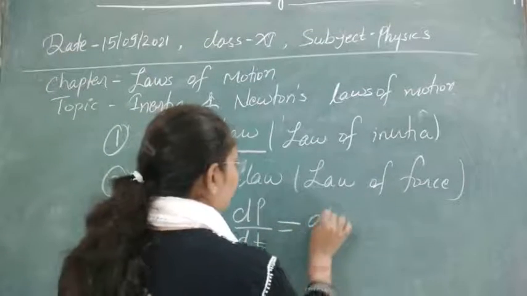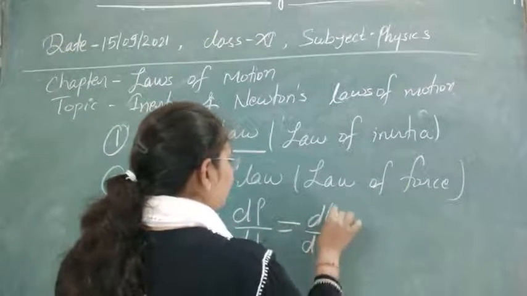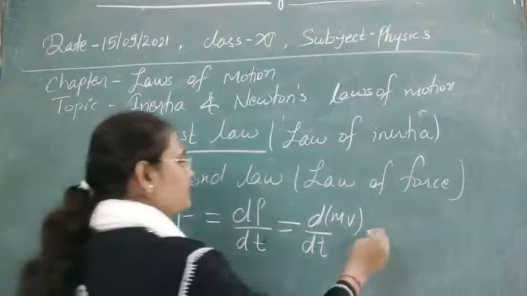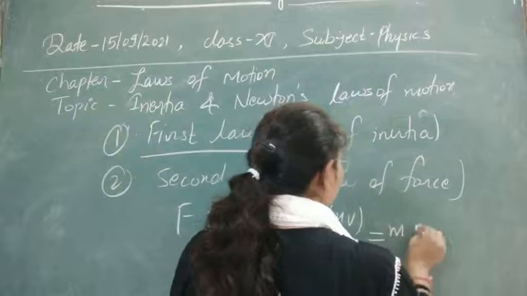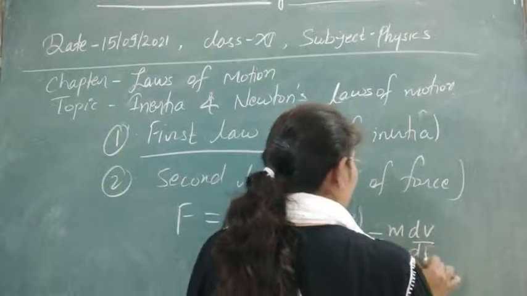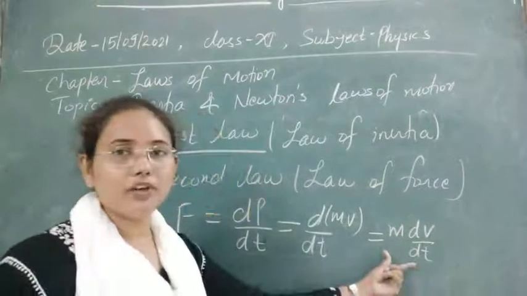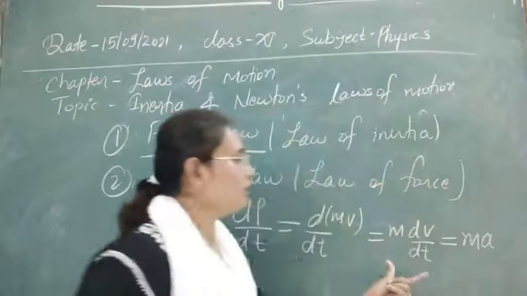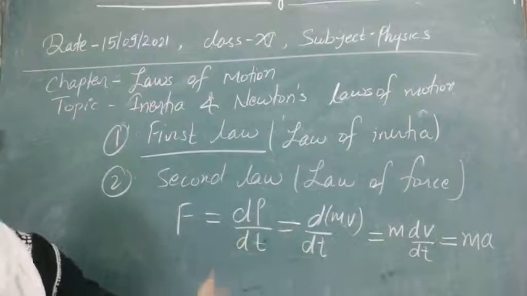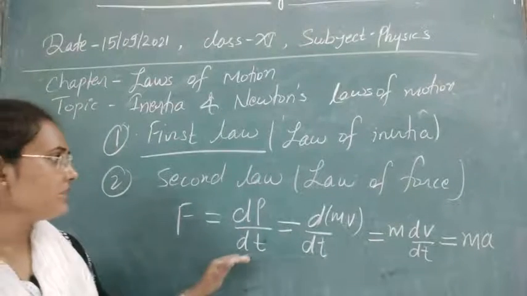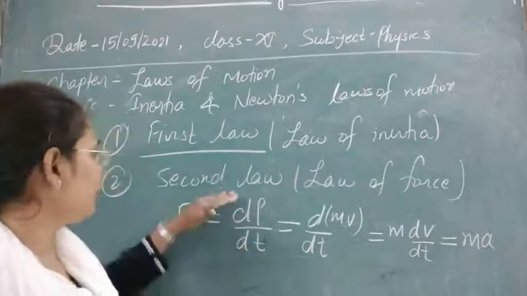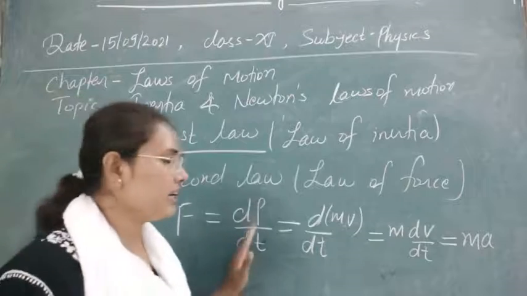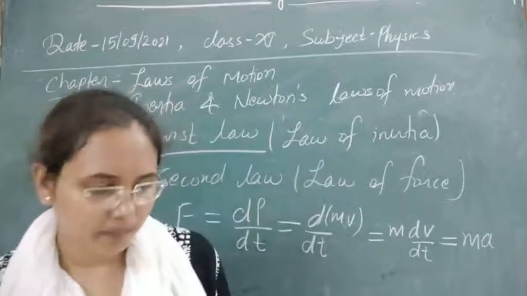Now we can write, in the place of P, our formula mv. As m, the mass of the body, is constant, the force will be equal to m dv by dt. And you know the rate of change of velocity is equal to acceleration. So we formulate the formula for force: F is equal to ma. You can take this formula by using Newton's second law of motion, through which whenever there is a change in momentum, a force will act on it.